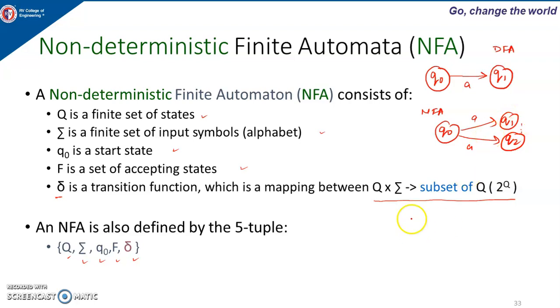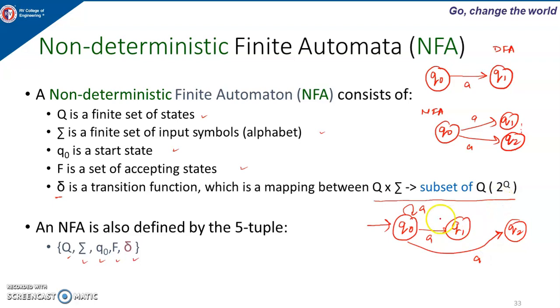If I say there are 3 states in my NFA, Q0, Q1 and Q2, and I give input A to Q0, the machine can be in Q0, it can go to Q1, or it can go to Q2.